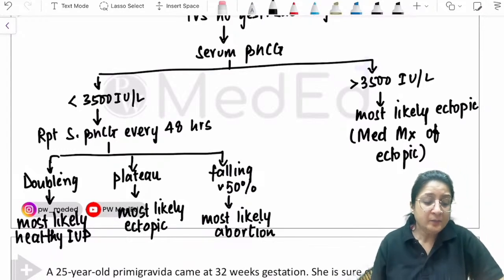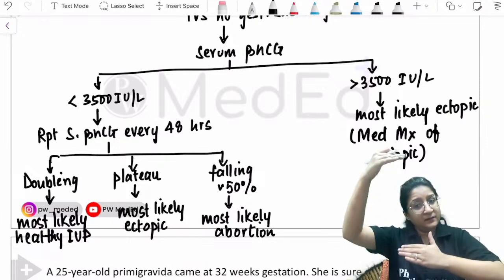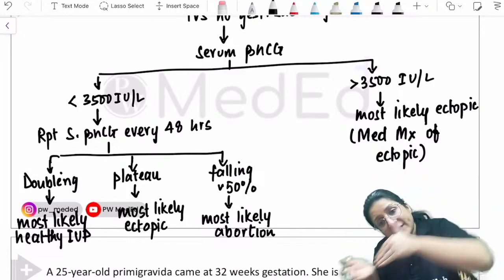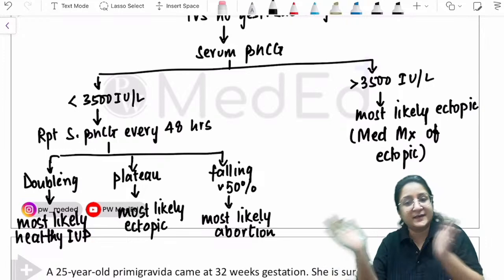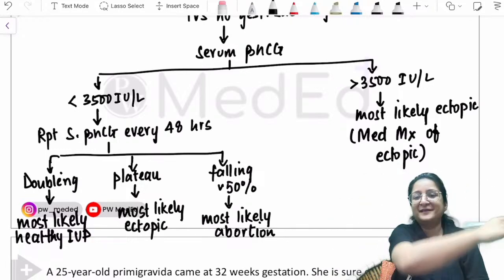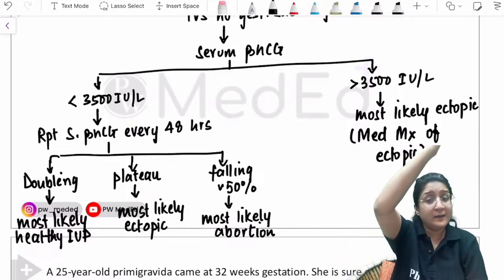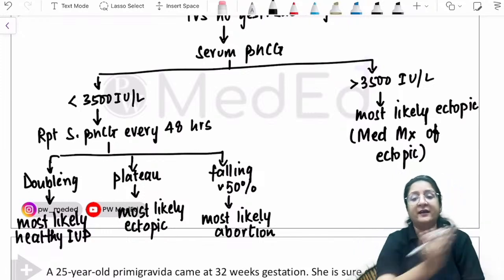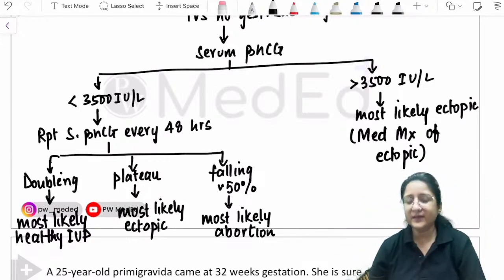Dr. Akhil, plateau meaning it's not doubling and it's not even falling more than 50%. That's why plateauing. Maybe rising but not doubling, maybe falling but not falling enough: plateauing. Okay, so that is plateauing.